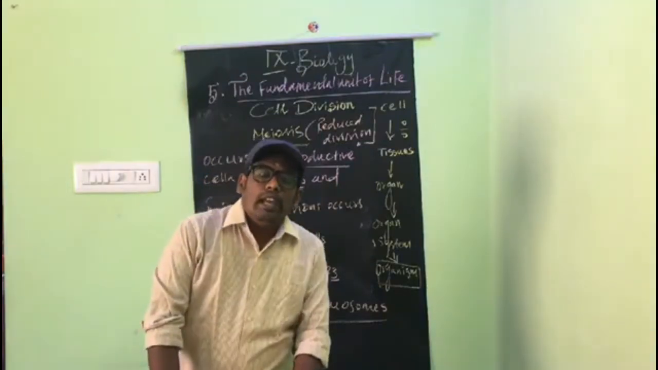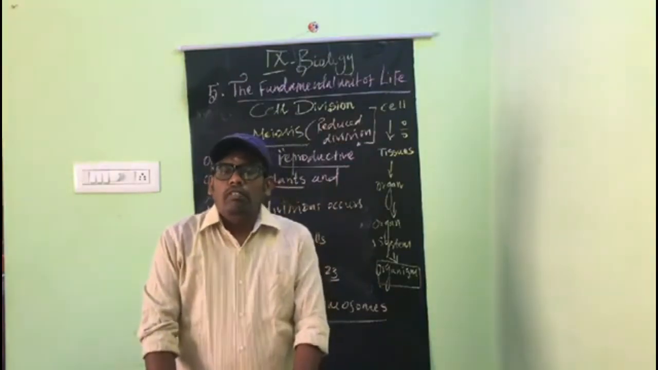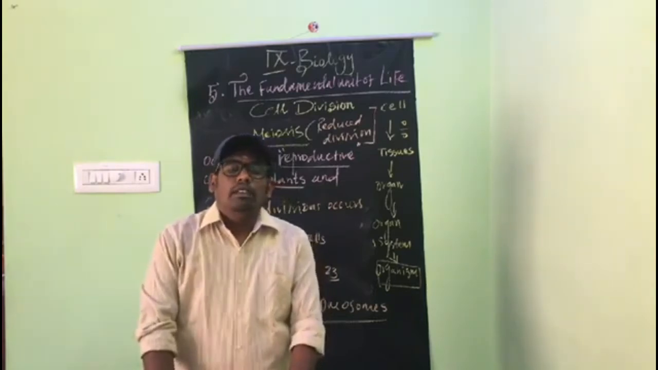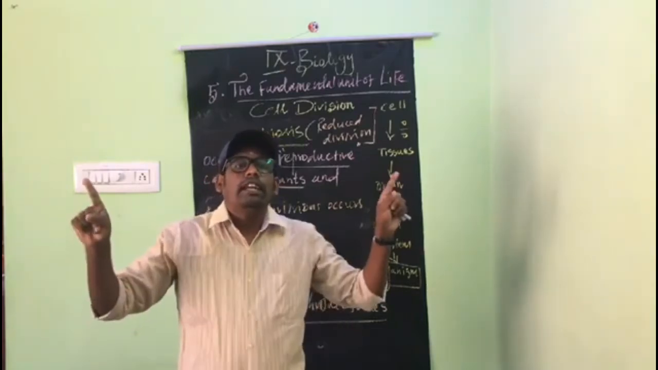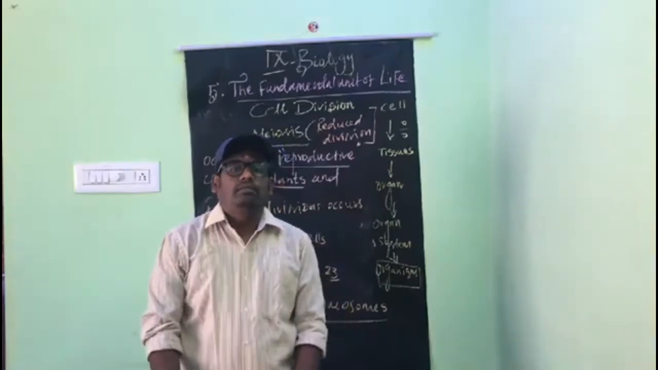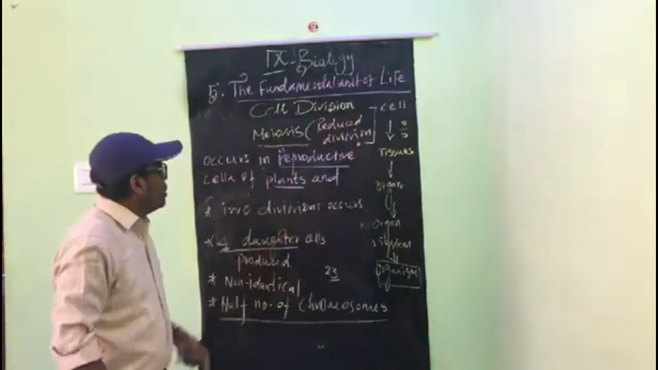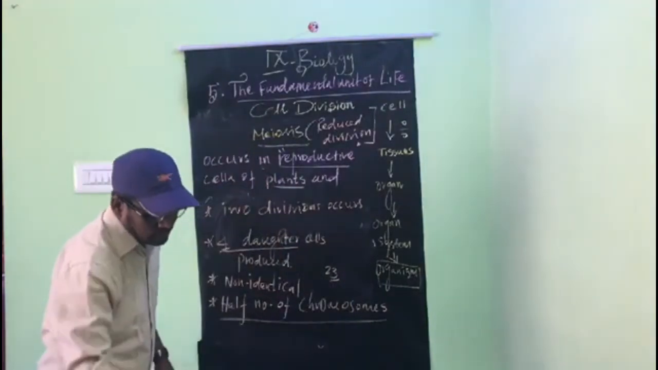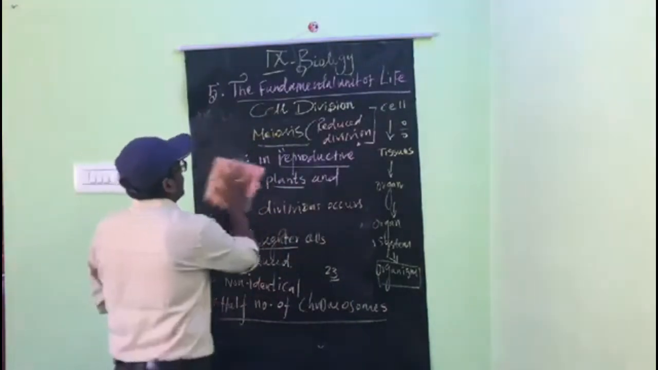Male 23, female 23. I am talking about the gametes. So when the gametes are fused, again 46 chromosomes are maintained. Like this, meiosis divisions occur. Now the diagram.